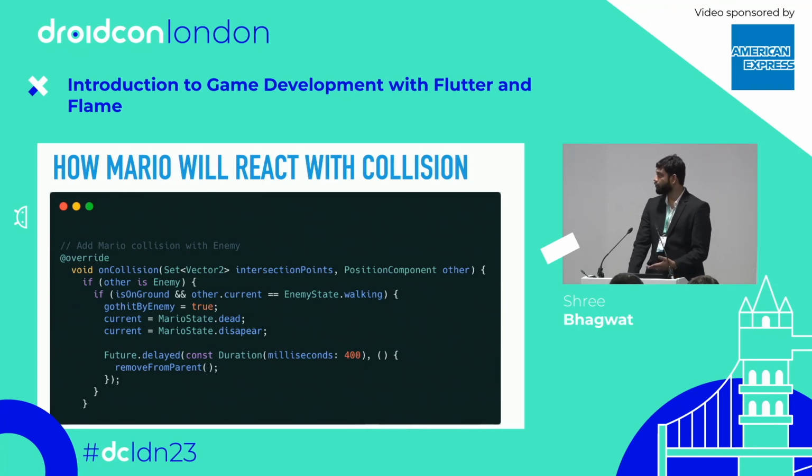If Mario is on ground and the state of the enemy is walking, and then if the Mario collides with that, then I want Mario's current state to be dead. So the Mario will die. Got hit by enemy is true, and after that I want Mario to disappear.